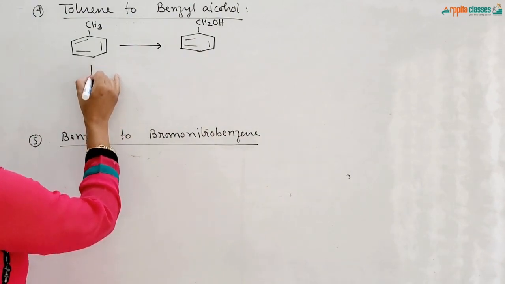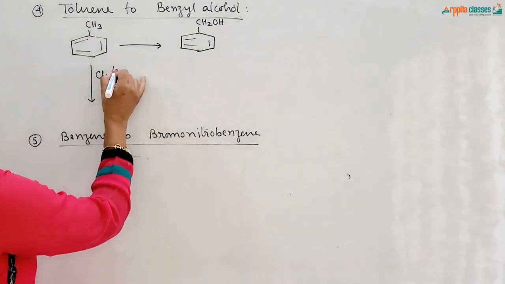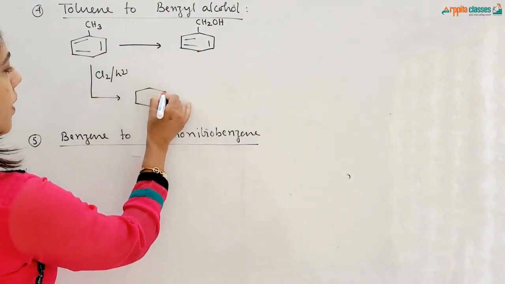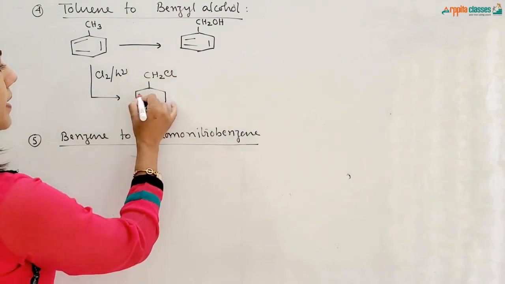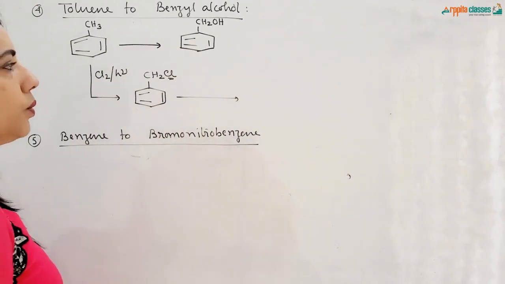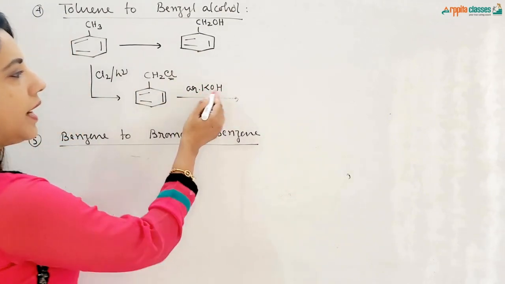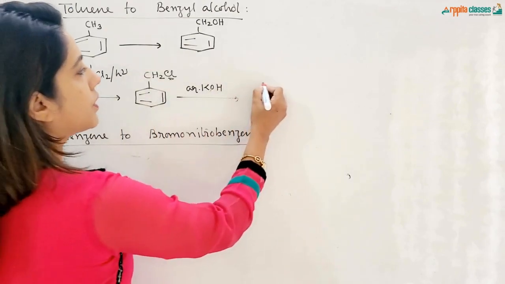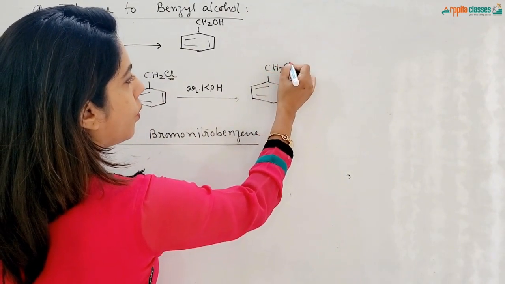So first of all, this needs to be functionalized. So I will be treating this with chlorine in presence of light. One of the hydrogens of this CH3 group will be substituted by chlorine. So I will get this first. And now this chlorine should be substituted by an OH group, and the reagent for that is aqueous KOH or aqueous NaOH. We know that aqueous KOH or NaOH has the role of substituting the halogen with the hydroxyl group. So we get benzyl alcohol. So this is our product, CH2OH.